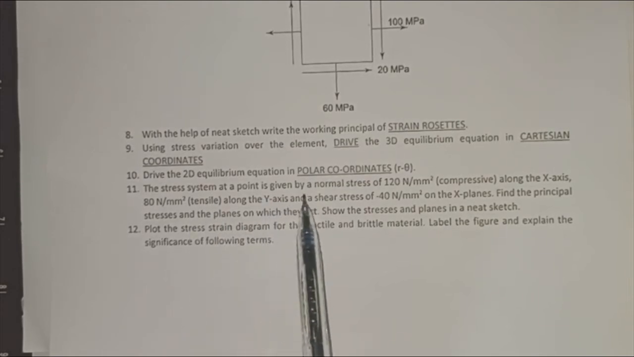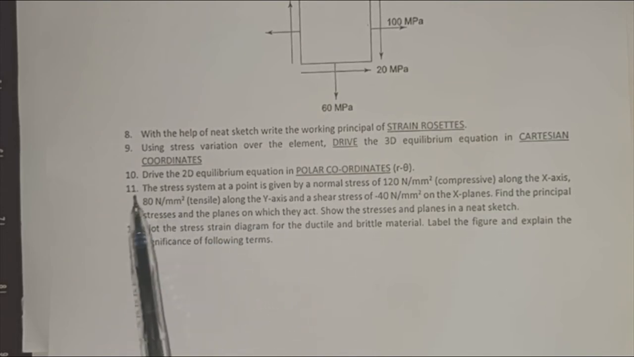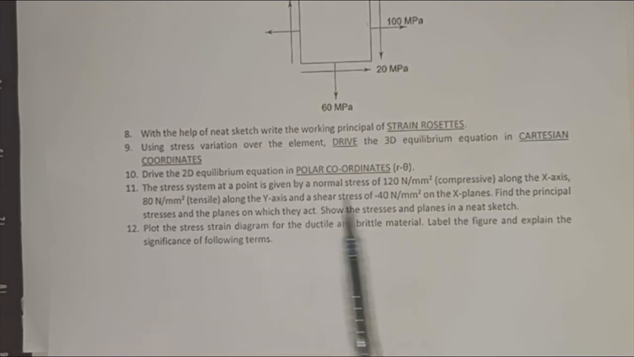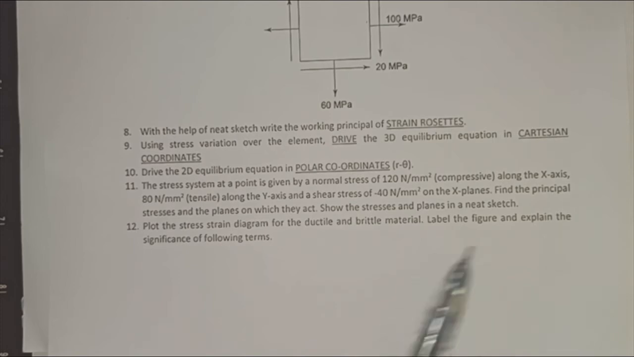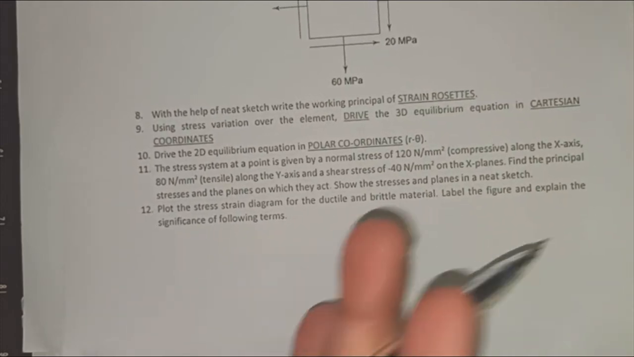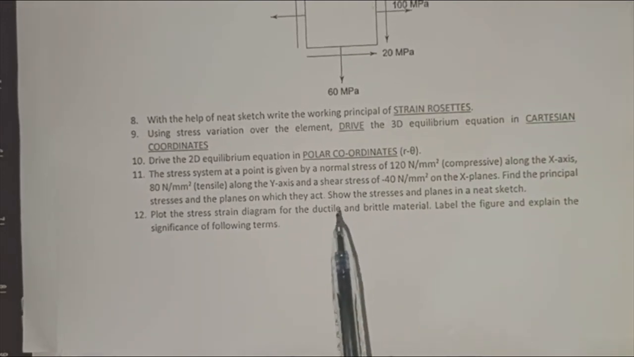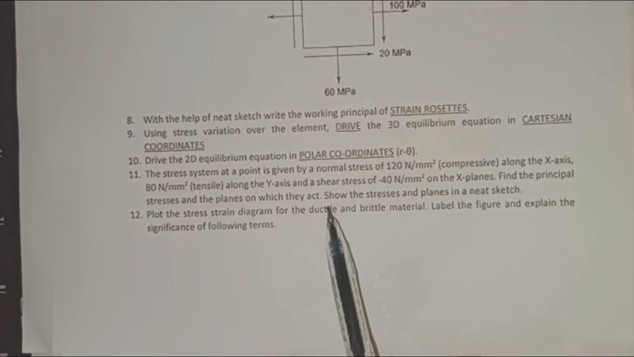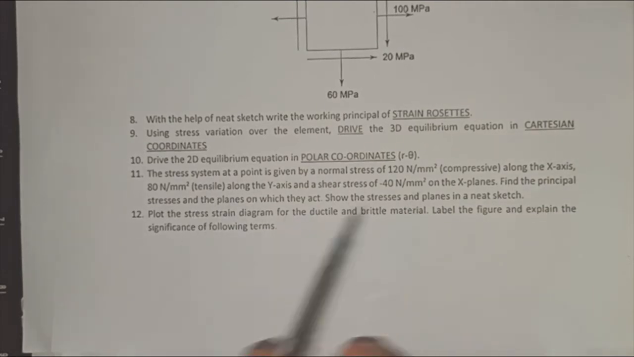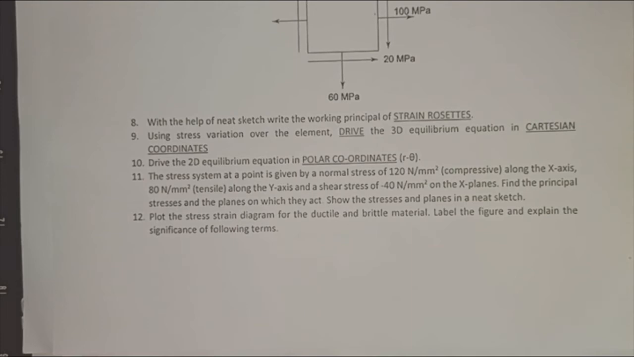The stress system at a point is given by a normal stress along the x, and another tensile stress along the y, and the shear is given. Find the principal stresses and the planes. Planes means that once you have shown the principal stresses acting, you then have to show the orientation of the planes also. Another very important thing: show the stresses and planes in a neat sketch. You have to draw each and every one. You have to solve each and every question with the help of neat and clean diagrams. With the help of diagrams, you will be able to understand much better what we are trying to do.